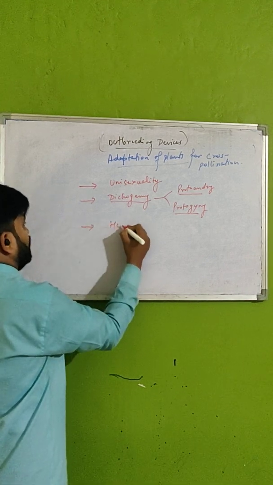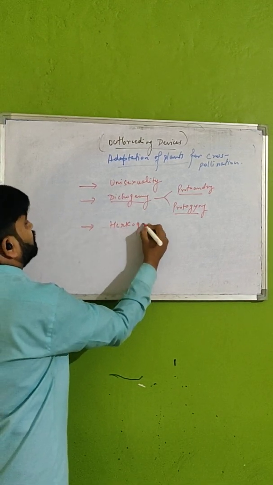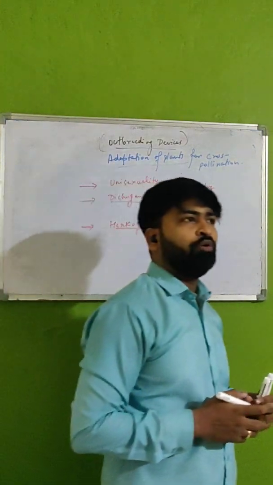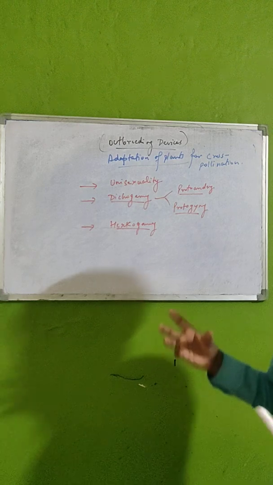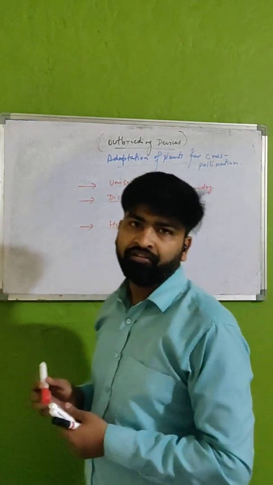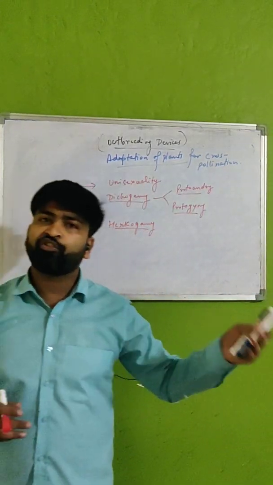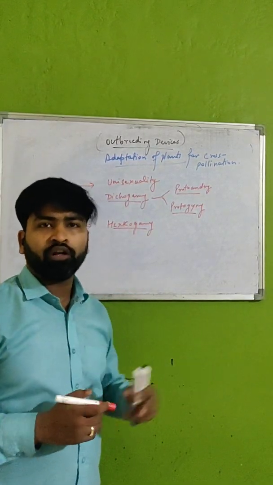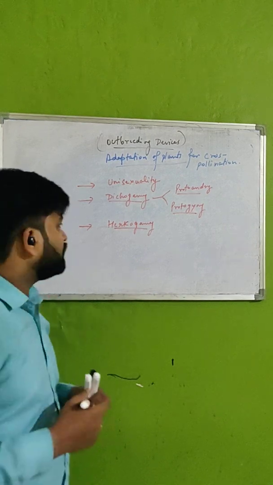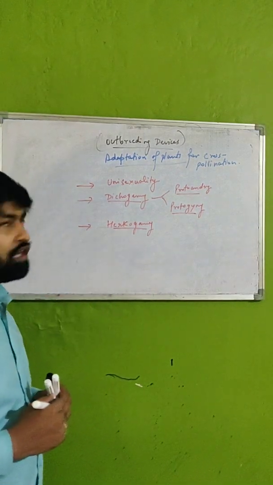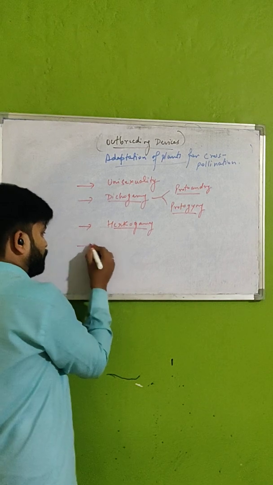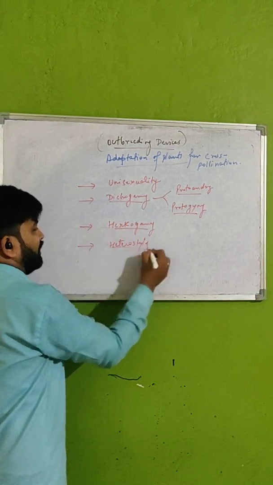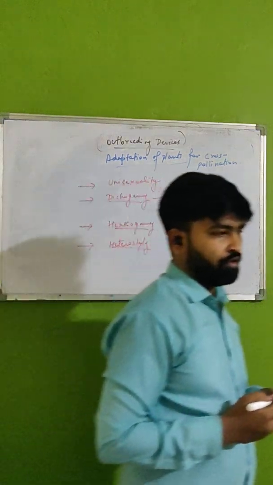The other thing is hercogamy. Hercogamy is a special type of barrier in plants, a structural barrier due to which self-pollination cannot occur. One more thing is heterostyly.